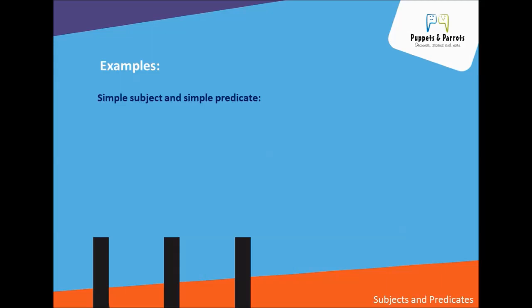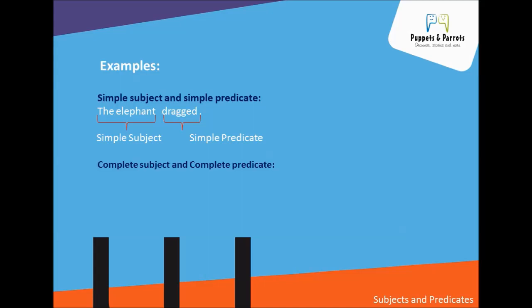Now let's see the first sentence for simple subject and simple predicate. The elephant dragged. First, what is the verb here in the sentence? Dragged. Who dragged? The elephant. So the elephant is the subject of the sentence. Dragged is the verb, that is the predicate. So we are talking about only one subject, so it is called simple subject. And we are talking about only one action of the subject, so it is called simple predicate.